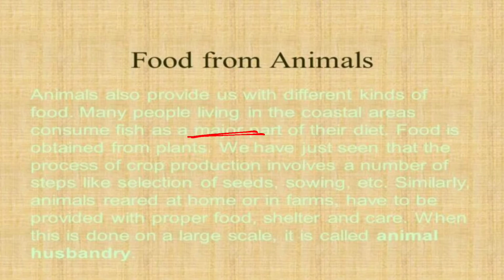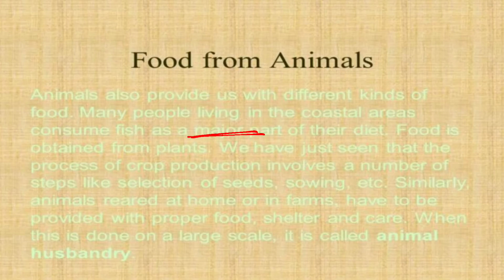Food is obtained from plants. We have just seen that the process of crop production involves a number of steps like selection of seeds, sowing, and storage. Similarly, animals reared at home or in farms have to be provided with proper food, shelter, and care. When this is done on a large scale, it is called animal husbandry.